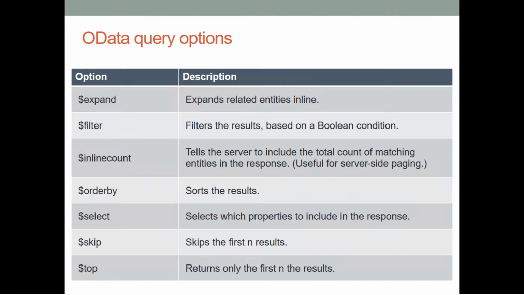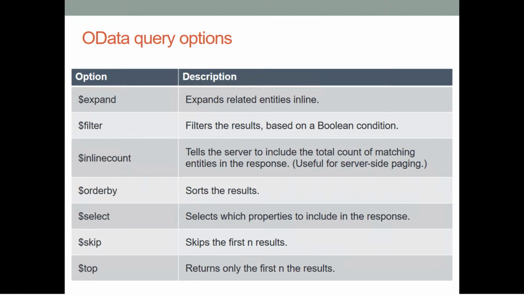Here are some OData query options. These options we can use to query and retrieve data by using the Open Data Protocol. These options are expand, filter, inline count, order by, select, skip, and top. If I explain them, according to expand, it expands the related entities. As an example, if I have details for one record, I will pass the parameter to expand them. It will retrieve the data by expanding each and every piece of data related to that.